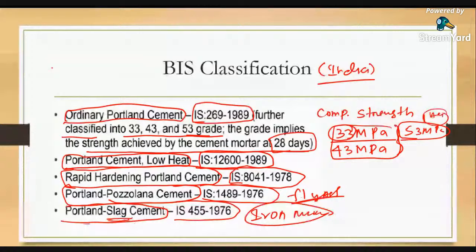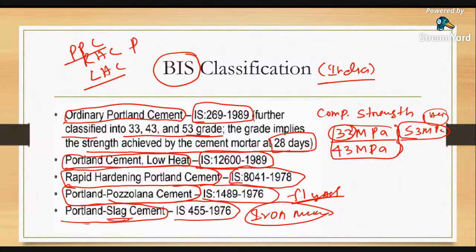In the next class we will talk about this Bureau of Indian Standard classification in detail, and also where we use low heat Portland cement, where we go for rapid hardening cement, where we go for PPC, Portland pozzolana cement, and PSC, Portland slag cement. We are going to look into this in detail in the next classes.